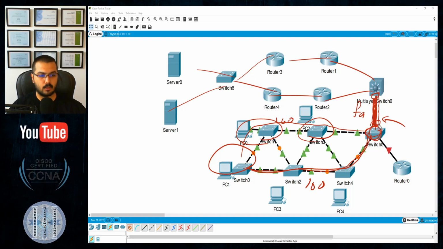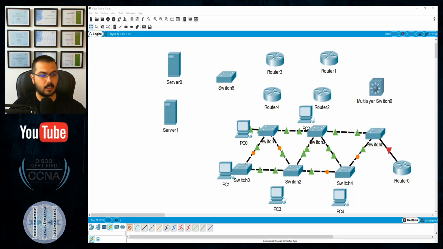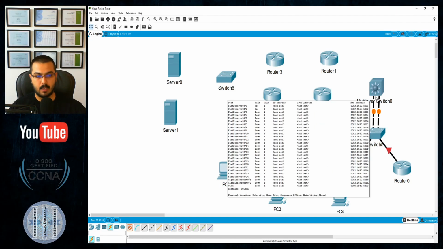Okay. So just to clear the idea of why I will use EtherChannel here and why I must use EtherChannel. It's a must. You must use EtherChannel. You must design your network to operate this way. Okay, so this is the uplink. That will be 200 minimum.